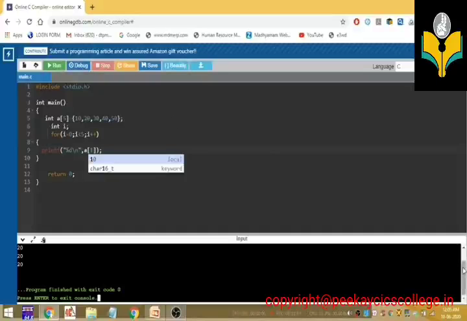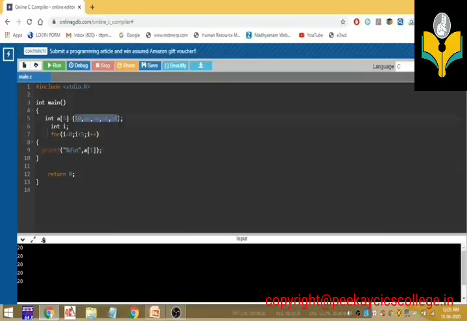That is 20, because the value of a of 1 is 20, a of 2 will display 30, a of 3 will display 40, and a of 4 will display 50. So instead of writing this 0, 1, 2, 3, 4, etc., I just write here the variable i.